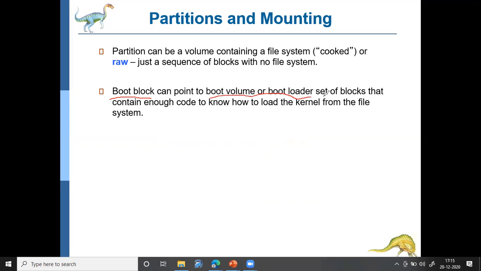The formatting process creates the boot block, which points to the boot volume or the boot loader; different terms are used. And this boot loader is nothing but a set of blocks that contains enough code to load the kernel part of the operating system.